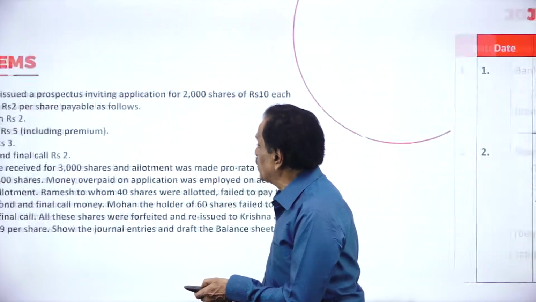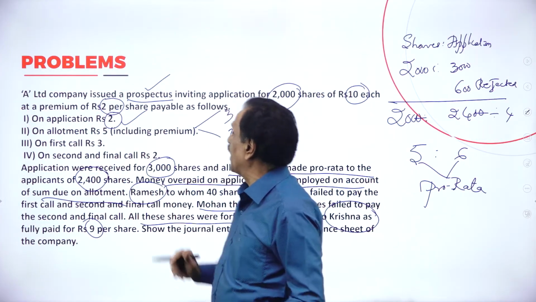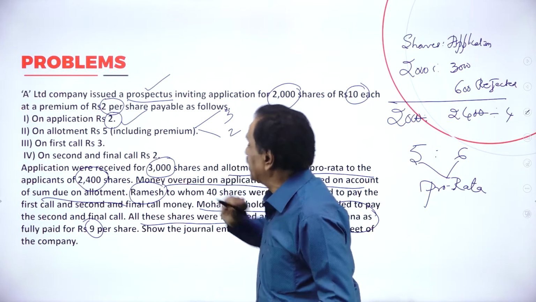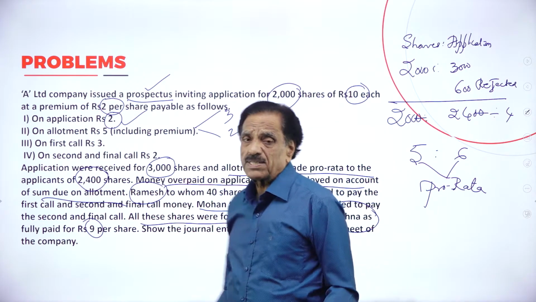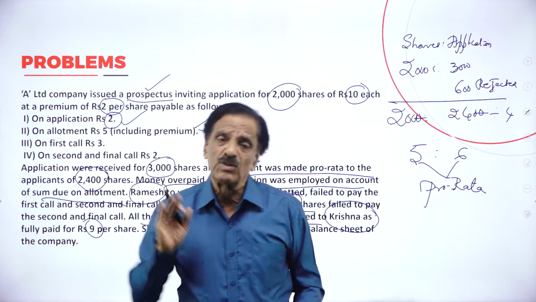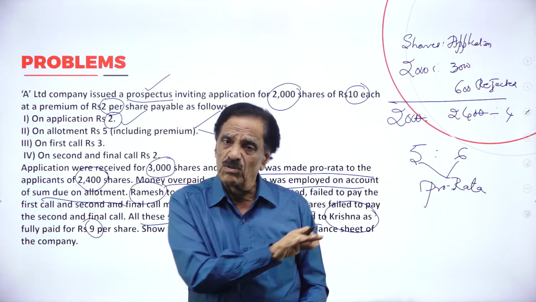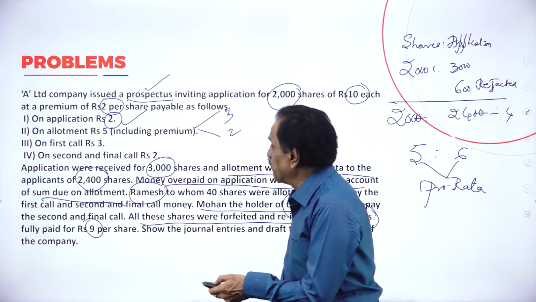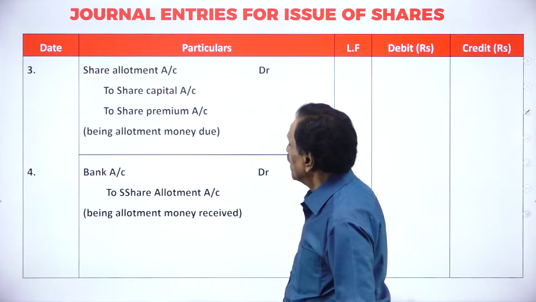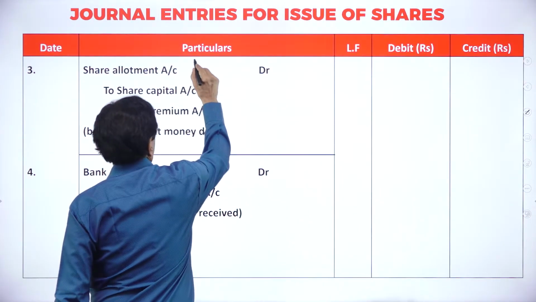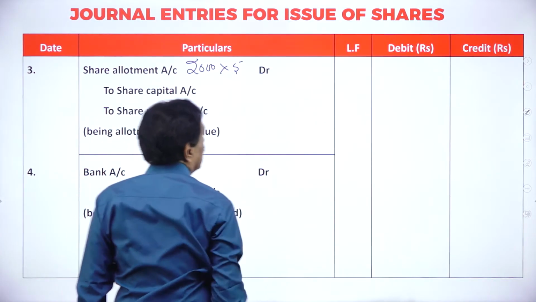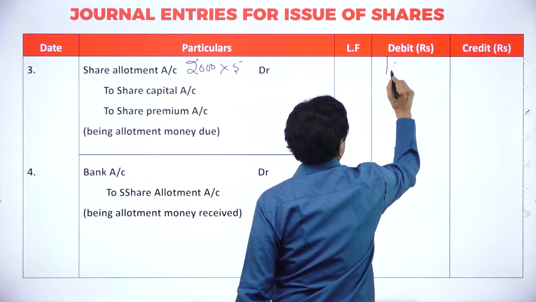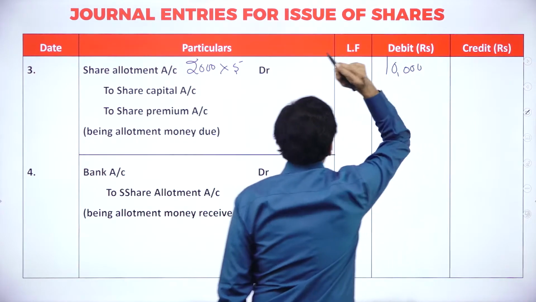Before the entry, I'll show you. What's your allotment money? 5. So 2,000 into 5 is 10,000. Actual money is 3. Premium is 2. How to pass the entry? Share allotment account debit, to share capital account, to share premium account. We'll pass the entry. Share allotment account debit, 2,000 shares of rupees 5 each, 10,000.